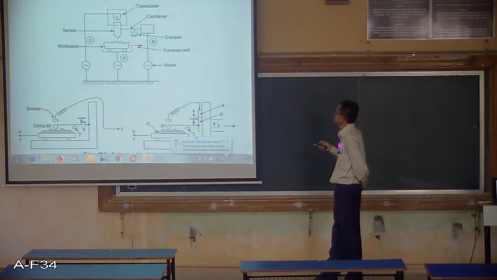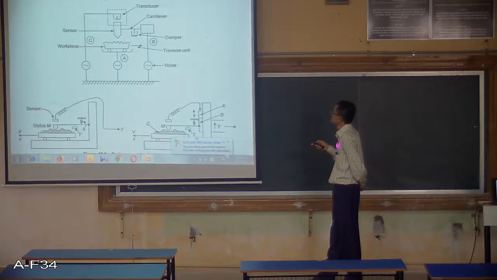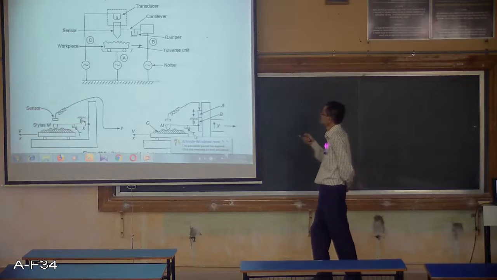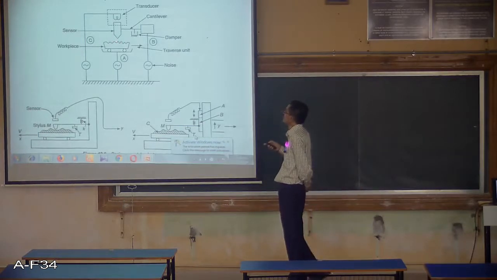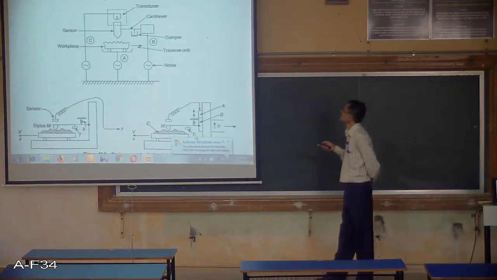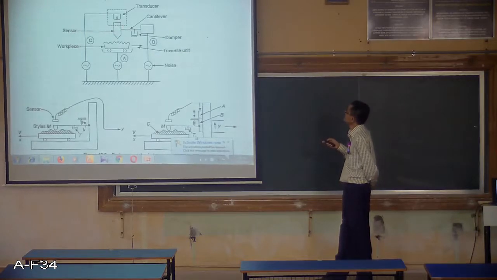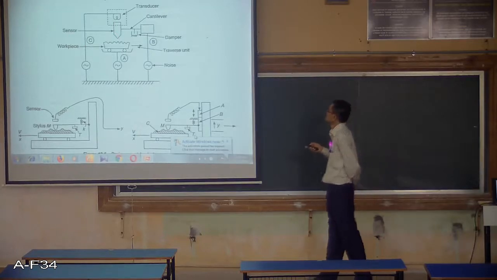When this traverse unit travels in the direction on the right side, this sensor will undergo some changes due to the layer of the surface. When the surface is changing all the time, with the up and down of the protrusions, this sensor will get activated and the transducer will get a signal from it.